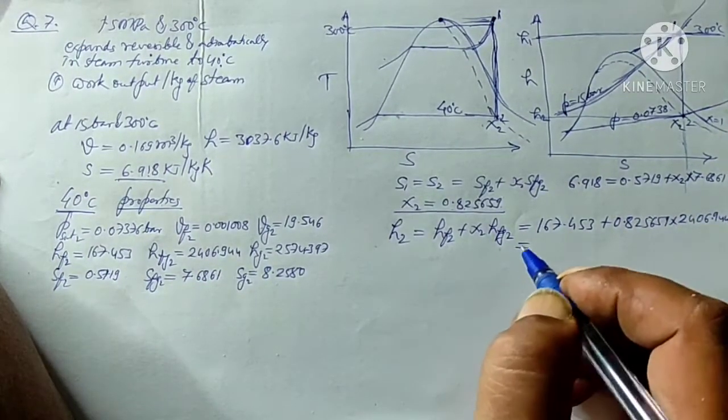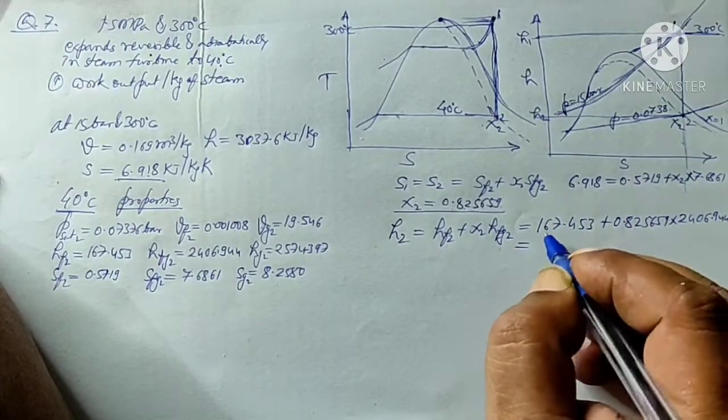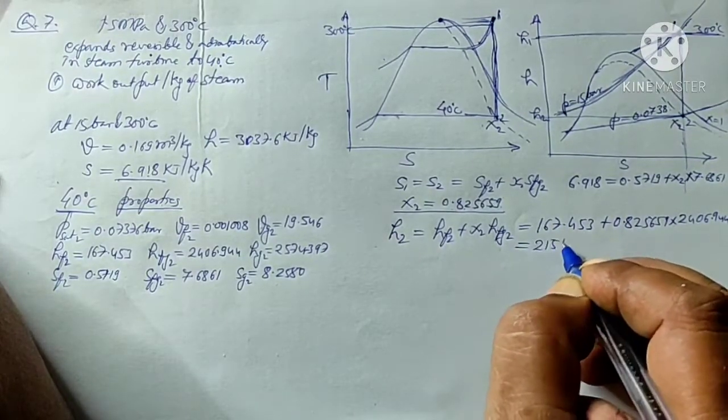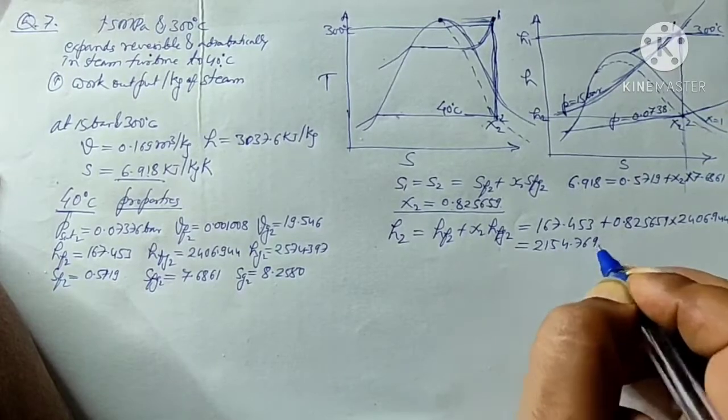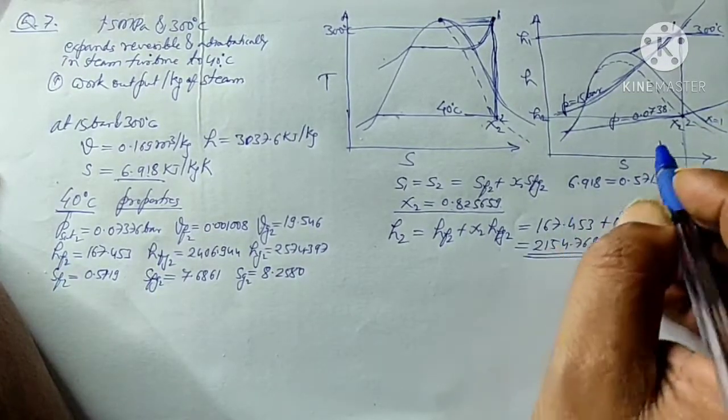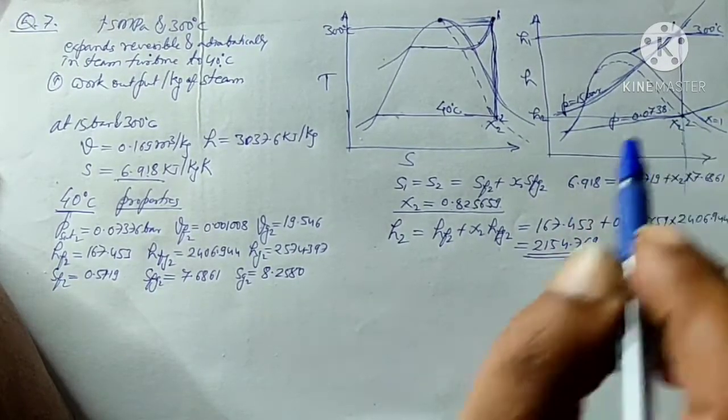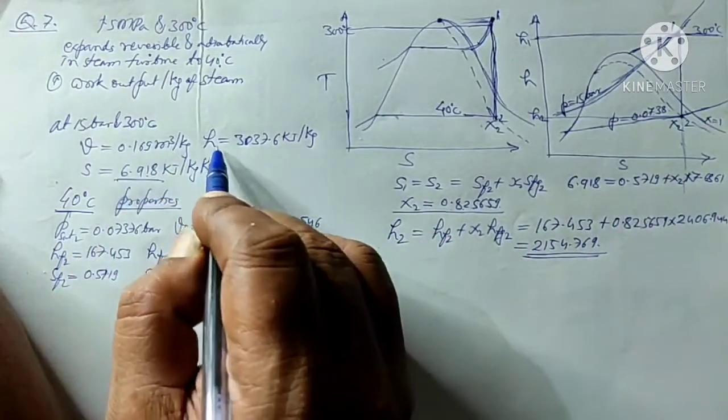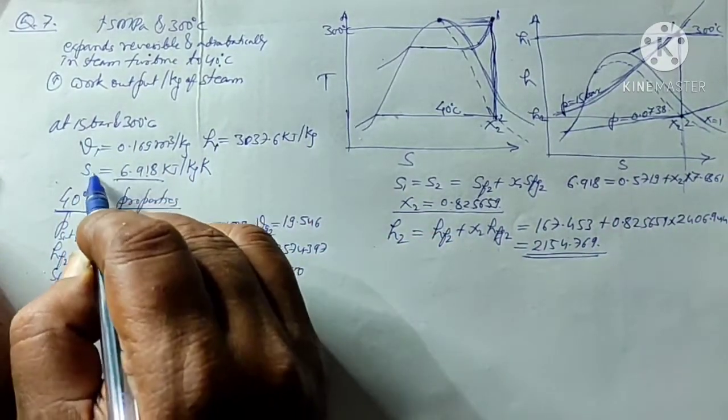So that gives me the value of H2 equal to 2154.769. So now I know the value of H2 and the value of H1 also. This is point 1.